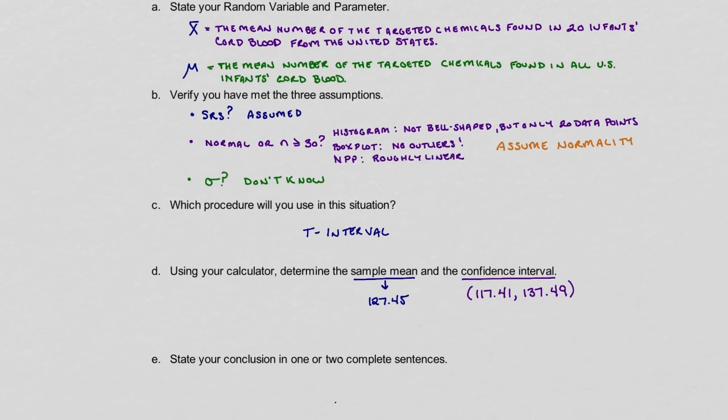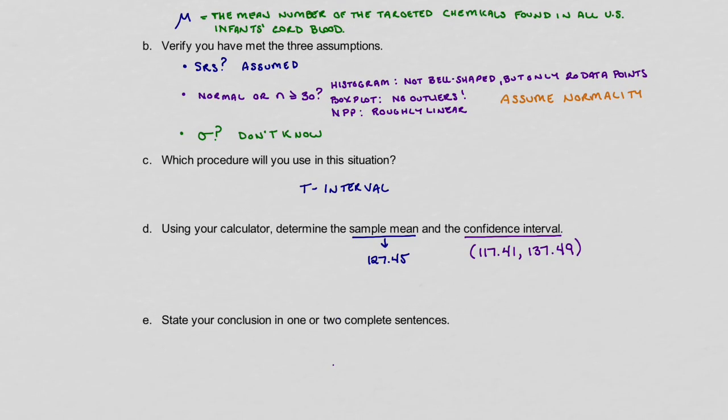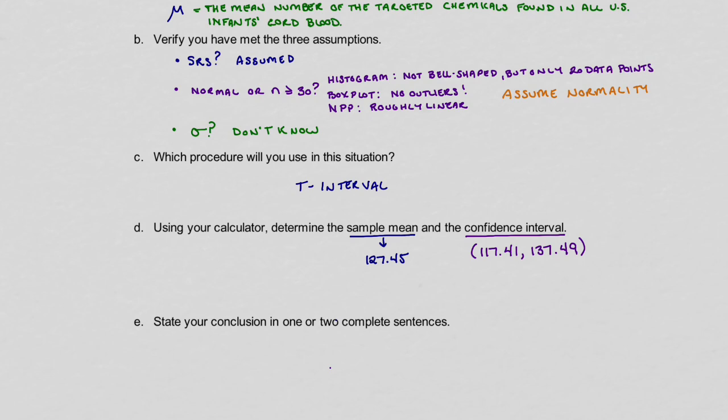So I'm just going to scoot this up a little bit. I'm going to keep my parameter definition in view. So remember, there are about 4 things that I want to see in your conclusion. 1, we want to talk about the confidence level that we used, because again, we don't use the same confidence level in every single confidence interval question.